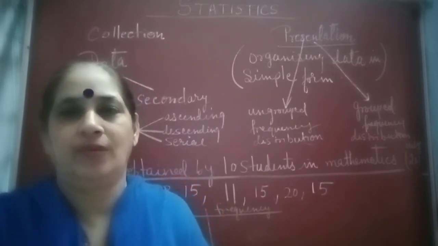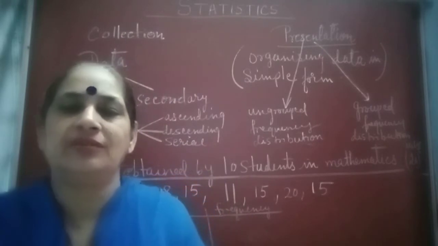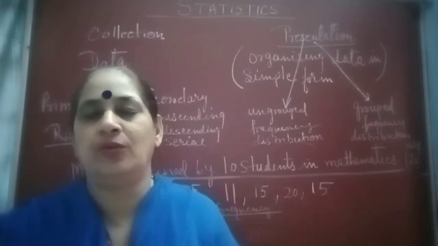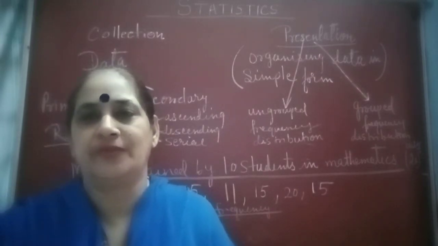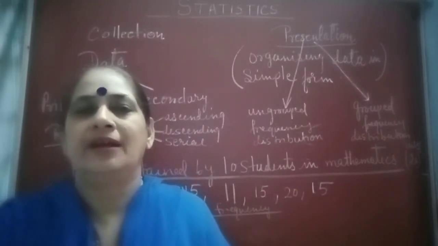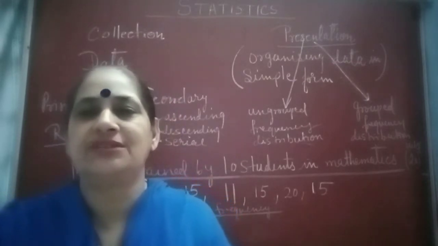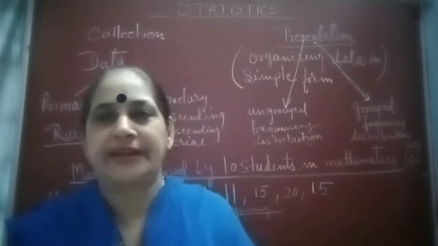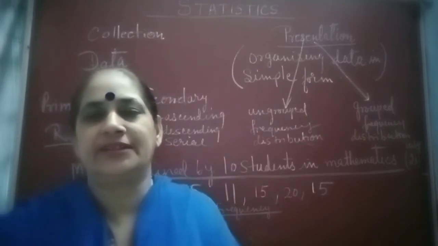Let us say I want to know how many COVID patients are in Rourkela. So I will personally go to each and every home and collect the data on how many persons are suffering from COVID, and I will collect their history. That data will be very reliable, and that is called primary data. And the second type is secondary data,